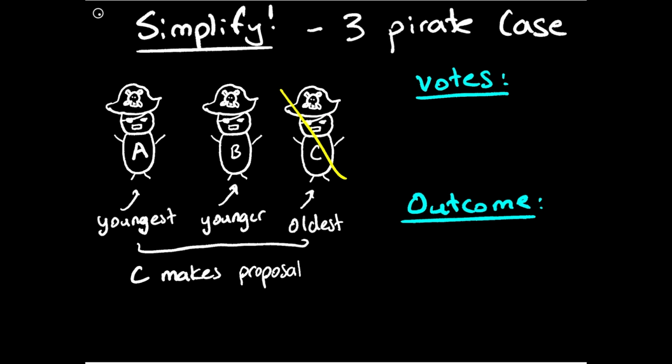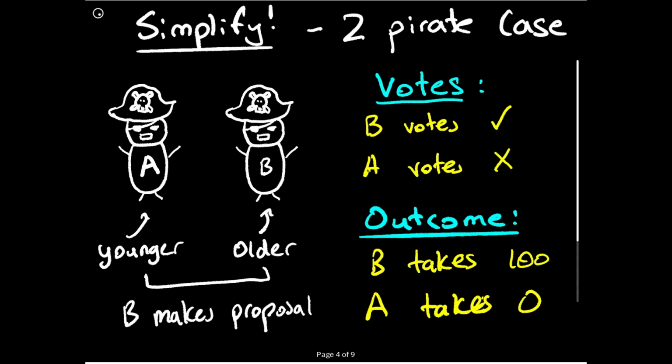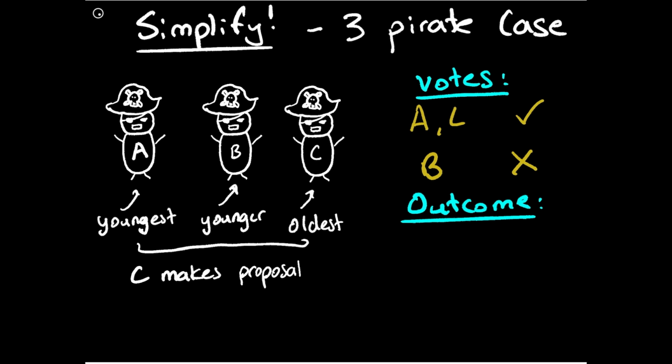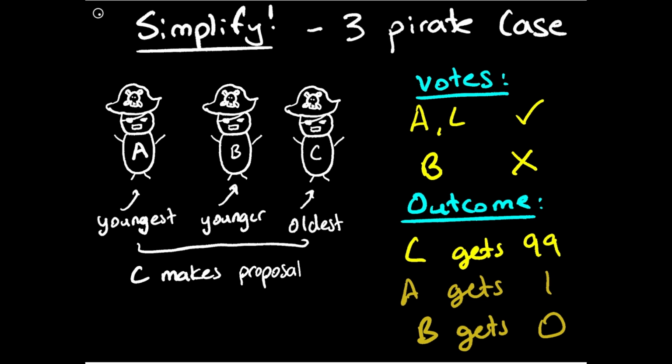So no matter what, he knows if he gets voted out, A loses and B wins. So he can use this to his advantage and actually give some money to A to make sure A votes for him. So in this case, if he gives person A 1 coin, A does better than he would have done otherwise. If C gets voted out, A gets nothing, but if C stays in, A gets 1 coin. So what happens here is that A and C vote yes, and B votes no, but the actual outcome is C gets 99 coins, A gets 1 coin, and B gets 0. Here, C got the most coins while still getting the majority vote.